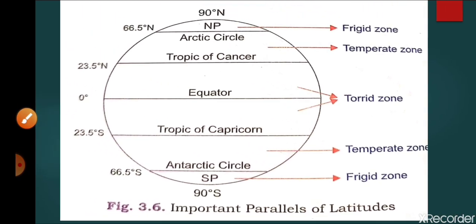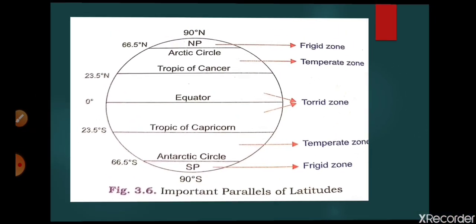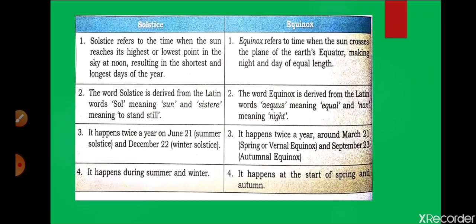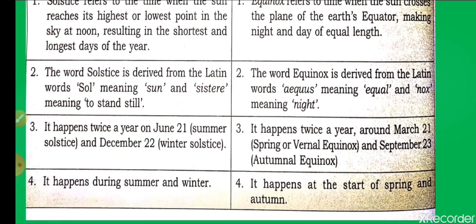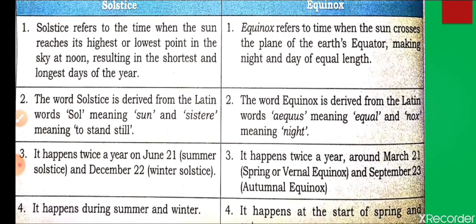Now we are going to discuss the concept of solstice. There are the winter solstice and the summer solstice. They show the time when the earth is facing winter or summer, or when days are long or nights are long.